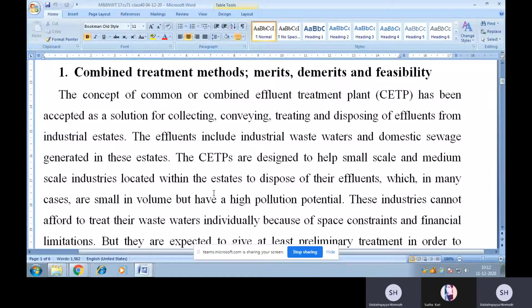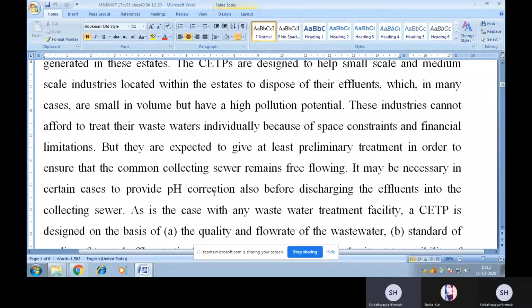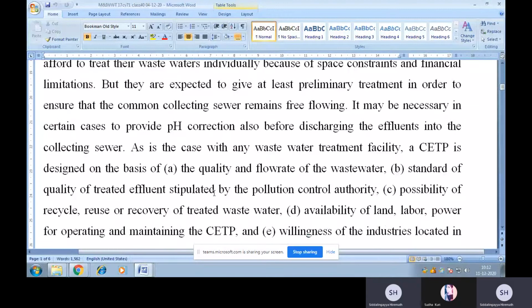These industries have a high pollution potential. They cannot afford to treat their wastewaters individually because of space constraints and financial limitations. But they are expected to give at least preliminary treatment in order to ensure that the common collecting sewer remains free flowing. It may be necessary in certain cases to provide pH correction also before discharging the effluents into the